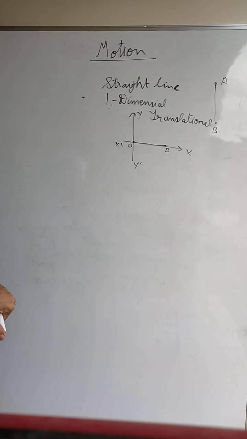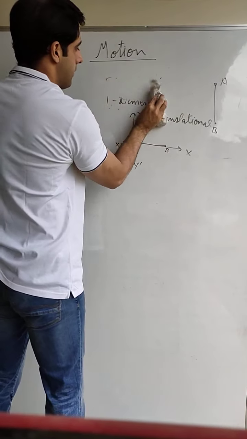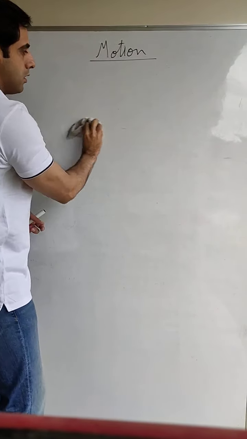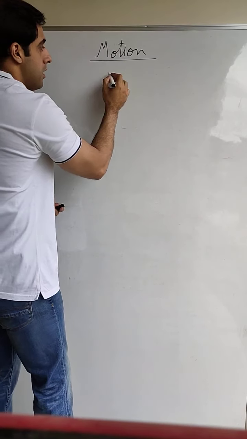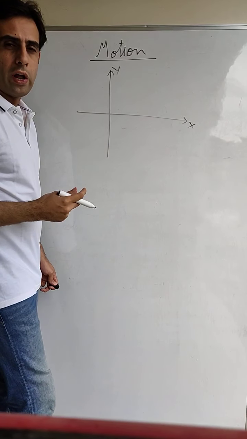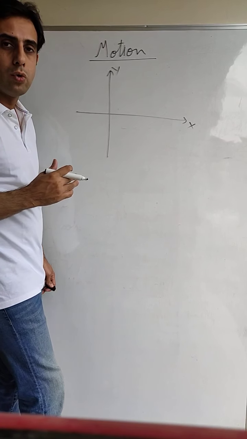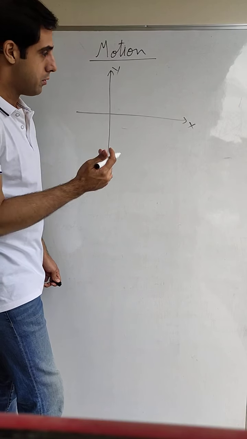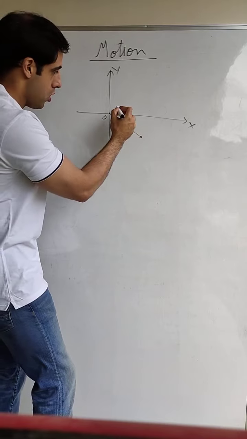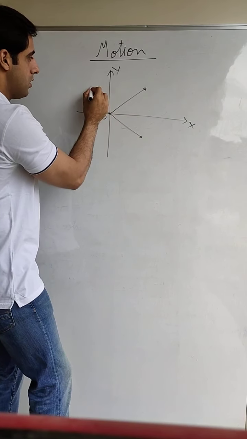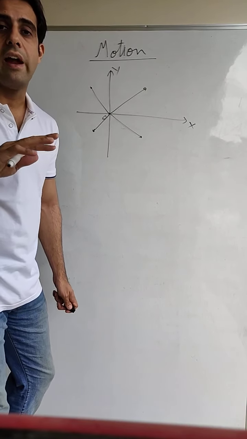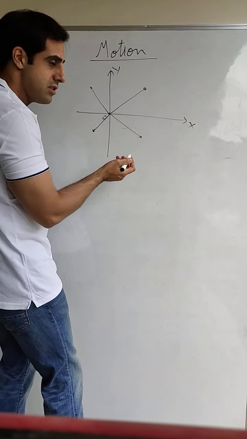Now the second type of motion is two-dimensional motion. Here there are two dimensions. Two dimensions means the body is moving from origin along two axes at the same time. How is this possible?